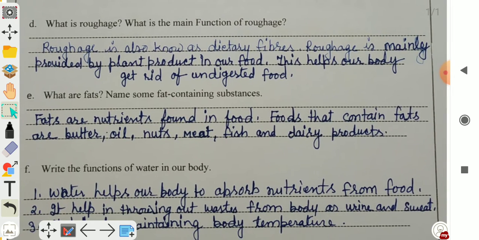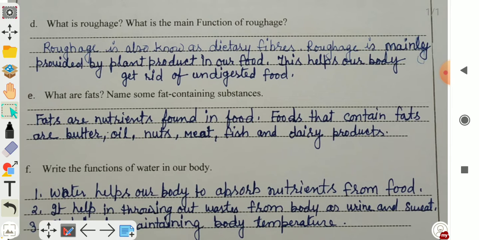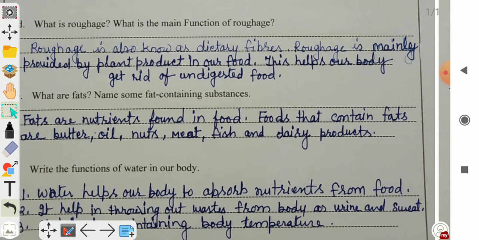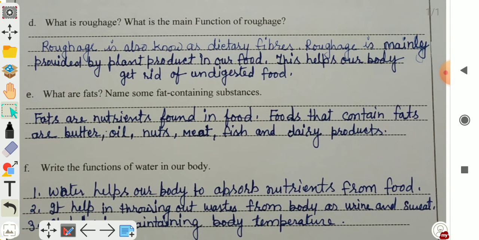D. What is roughage? What is the main function of roughage? Roughage is also known as dietary fiber. Roughage is mainly provided by plant products in our food, and this helps our body get rid of undigested food.